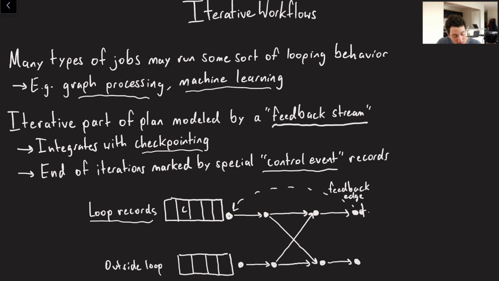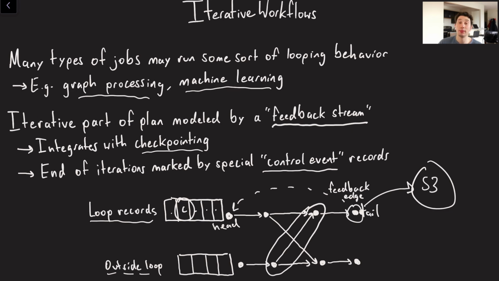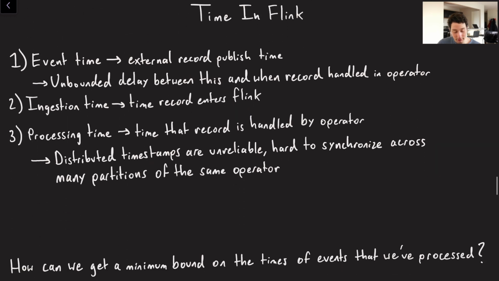So basically, imagine we've got some sort of loop iteration here. So this would be called the tail edge of the loop. This guy over here is called the head edge. Now note that we've basically got incoming records from outside the loop, which is just going to be some alternative data source that are also coming into the tail through this edge right here. And then eventually, we have the loop records, which keep coming back and forth. And when we see record C, so our control event record in the tail, maybe we perform some sort of computation and persist some calculation elsewhere, either S3 or another output stream or something like that. So that's kind of at a high level how these iterative workloads are going to work.